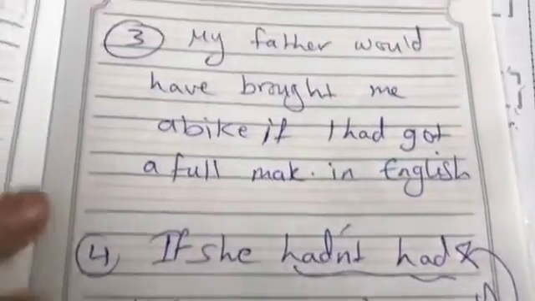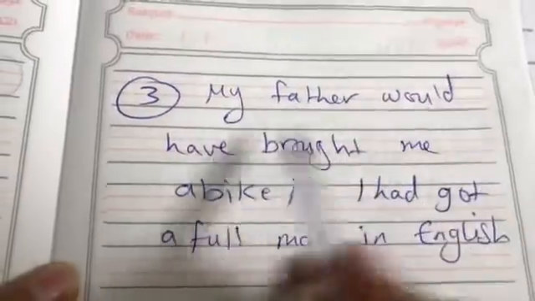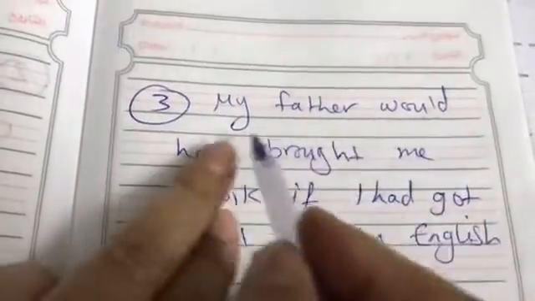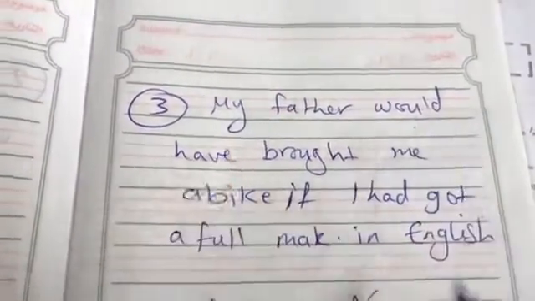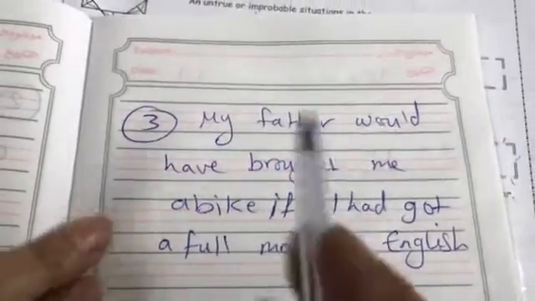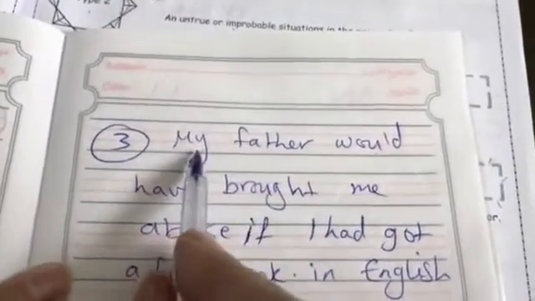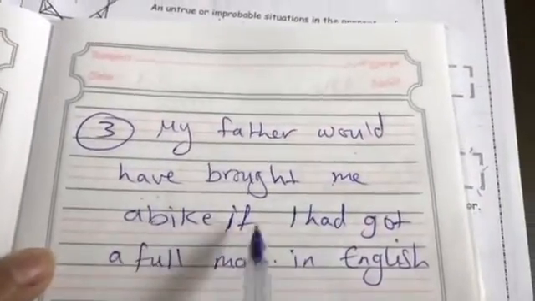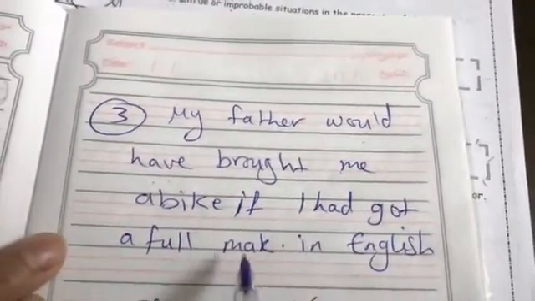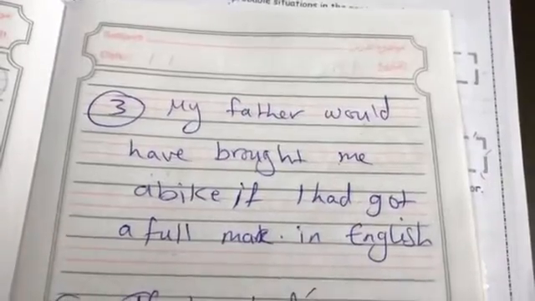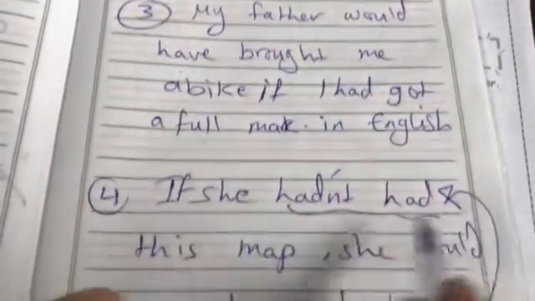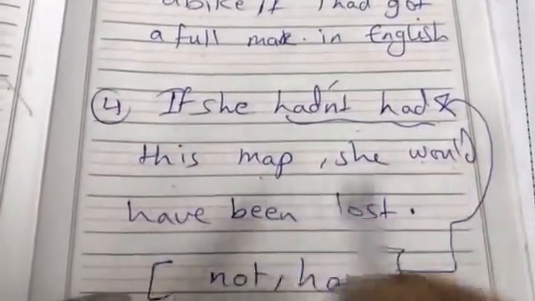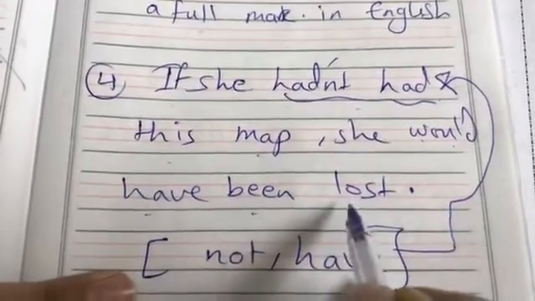Okay? Now, more examples. My father would have. Now, look here. I put the main clause at first, then the if clause here. It's not a problem. The same meaning. My father would have brought me a bike if I had got a full mark in English. If she hadn't had this map, she would have been lost.